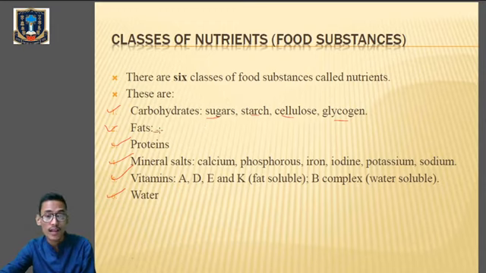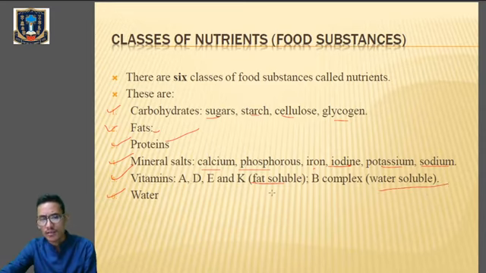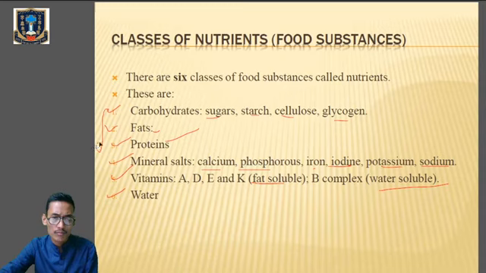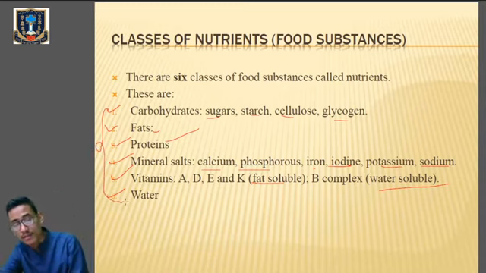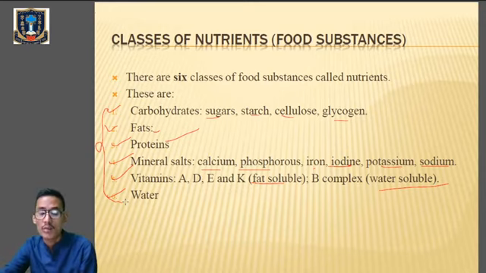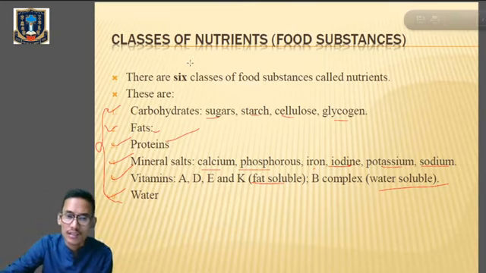We learn about fats, we learn about proteins. Under mineral salts we learn about calcium, phosphorus, iron, iodine, potassium, sodium. Under vitamins we learn about fat soluble and water soluble vitamins. Vitamins A, D, and K are fat soluble, and vitamin B complex are the water soluble vitamins. Then we learn about water. So these are the 6 classes of food substances called nutrients, which must be present in the essential food supplements that we eat. These particular classes of nutrients we will begin in the next class.